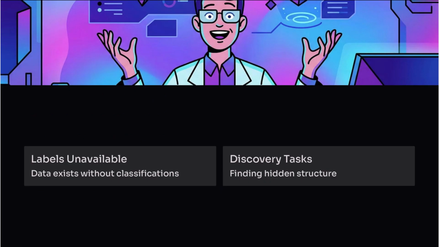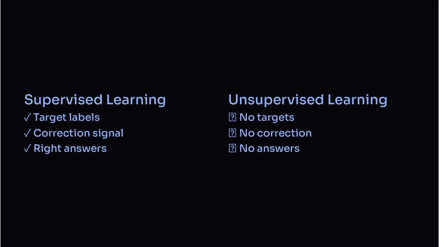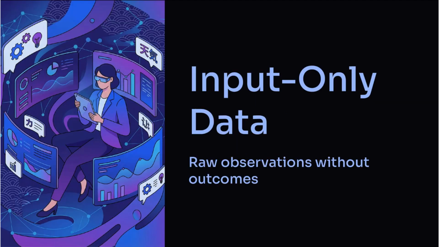The defining difference from supervised learning is the absence of target variables. There is no direct error signal telling the system what is correct. The input data consists only of observations. The system must organize this data based on internal criteria rather than external instruction. The learning objective is to uncover structure.